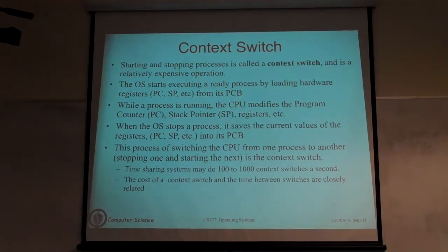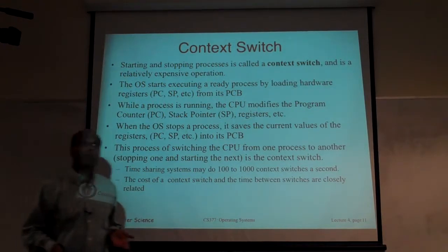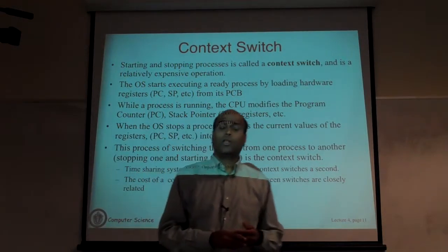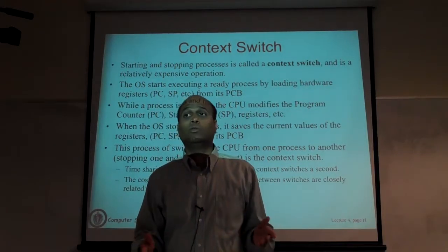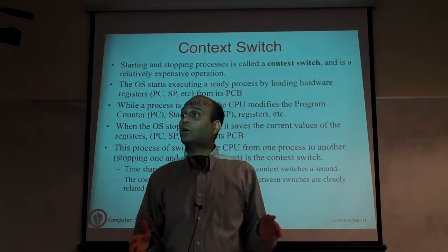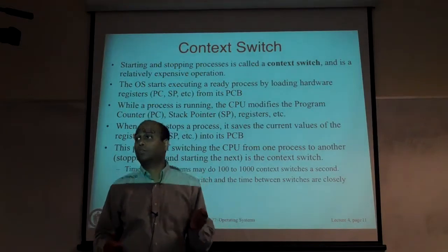As far as the OS is concerned, its job, if you remember the very first lecture, is to ensure fairness in the system. Every process needs to get a fair shot at accessing the resources. This includes CPU time. So if you have 10 processes, you have to give each of them some CPU time. One simple way to do this is to have time slots and allocate each process a time slot.